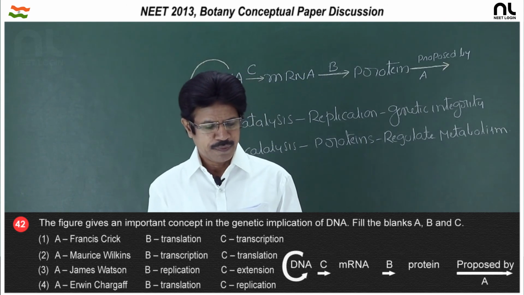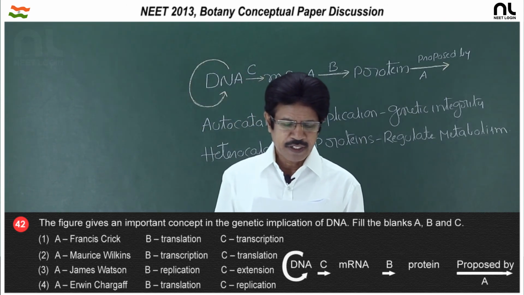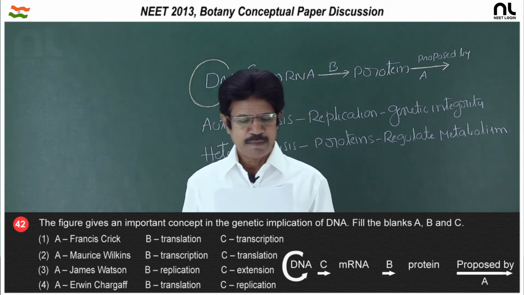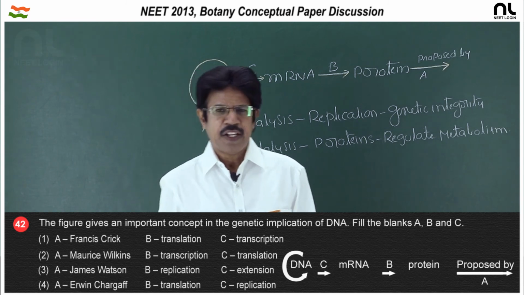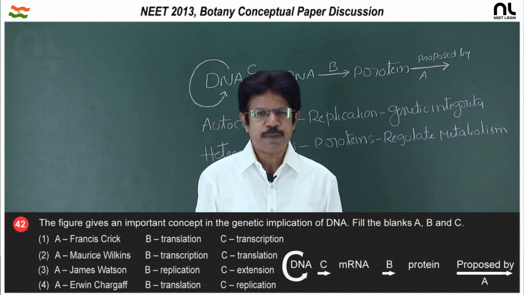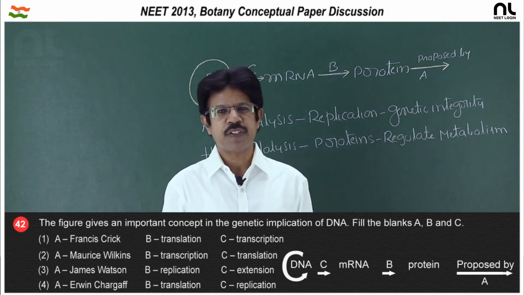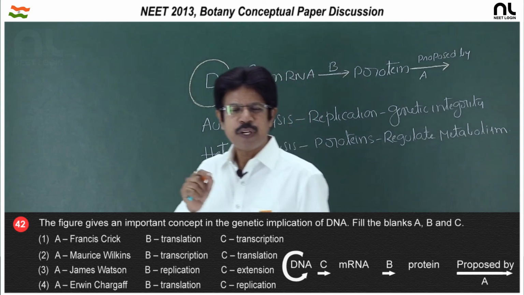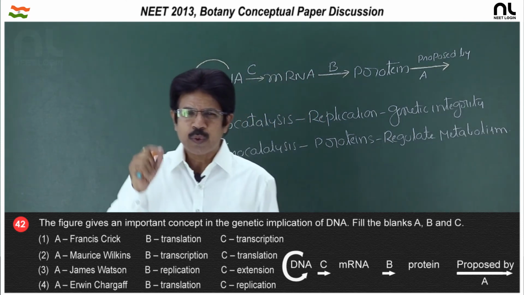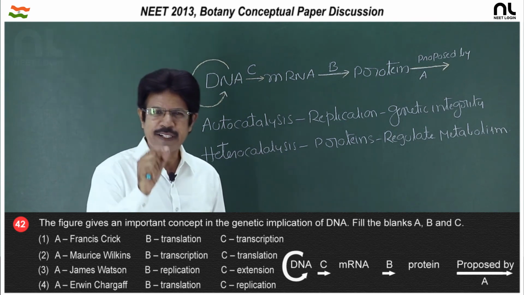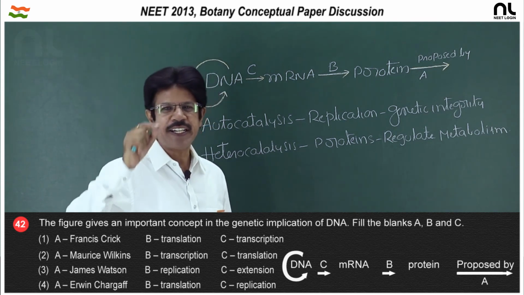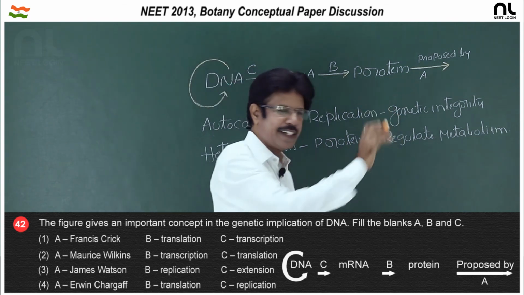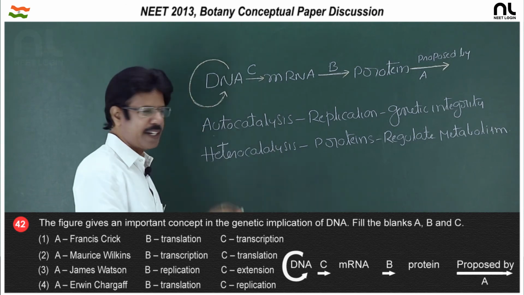Question number 42. The figure gives an important concept in the genetic implications of the DNA. Fill the blanks A, B, C. The genetic implications of DNA became clear after the proposition of the replication of DNA. A parent DNA gives two daughter DNAs exactly similar to the parent DNA. So, it maintains genetic integrity, it is autocatalysis. The replication maintains genetic integrity, DNA to DNA.